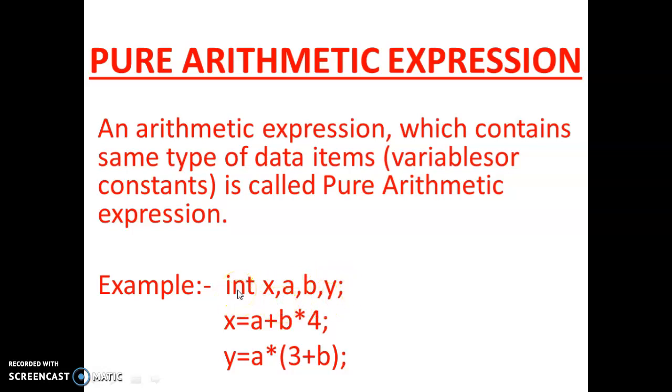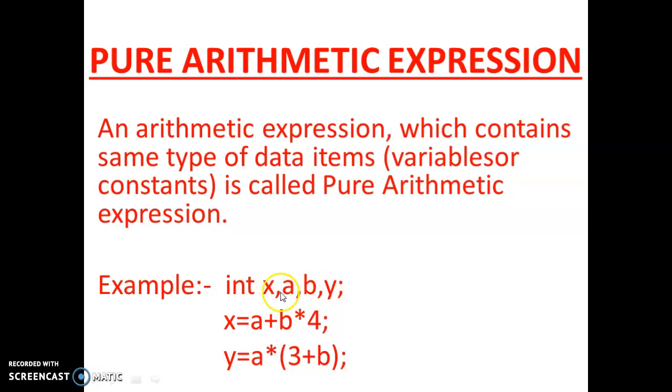You can write it like this way also: int x semicolon, int A semicolon, int B semicolon, int Y semicolon. But in short, you can write only int once because all are the same type of variable, and then you can write one comma in between and write the other variables' names.